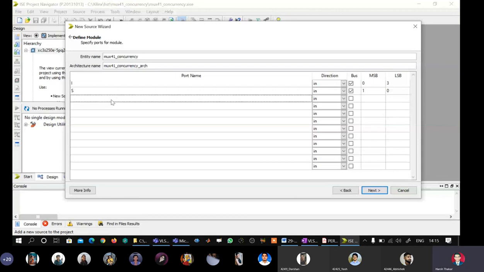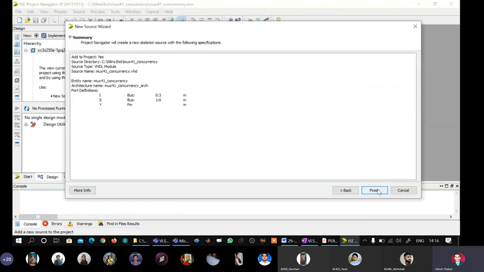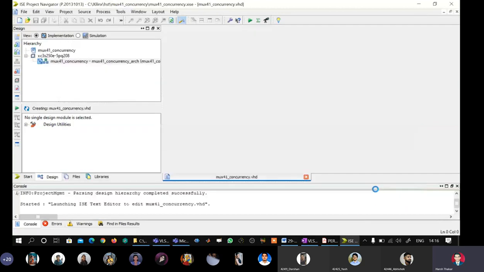Now my third signal is output Y, which is 1-bit, and the direction is out. I repeat, if by mistake I select in and go to the next, I can always edit it. So let us purposefully create a mistake here by defining Y as in. Because Y is 1-bit, I don't need to select the checkbox bus here. I will say next, then finish.